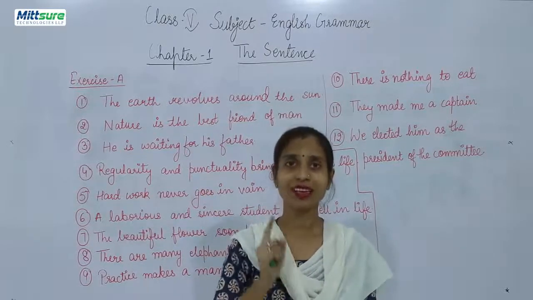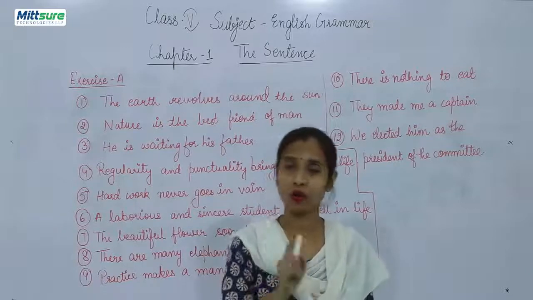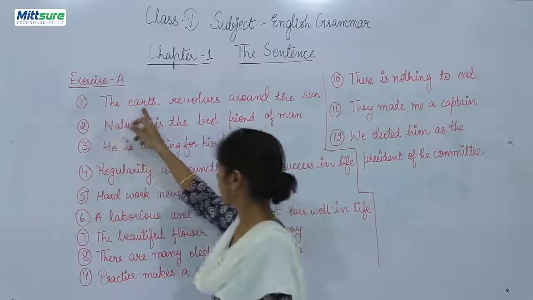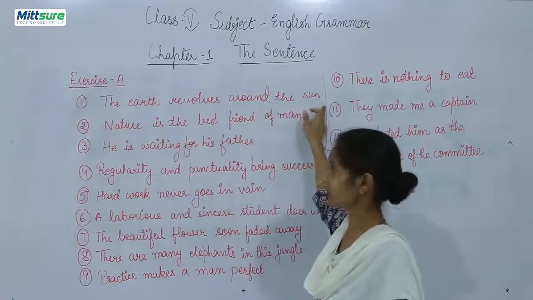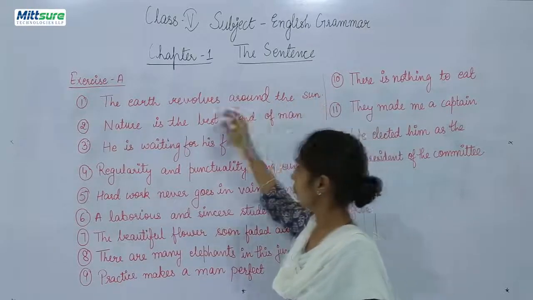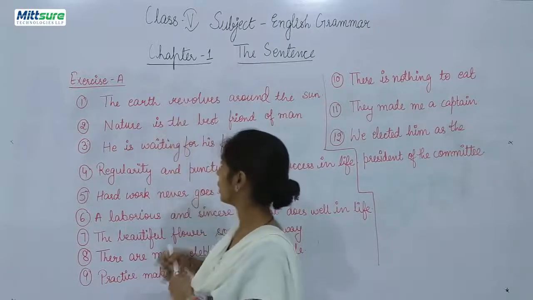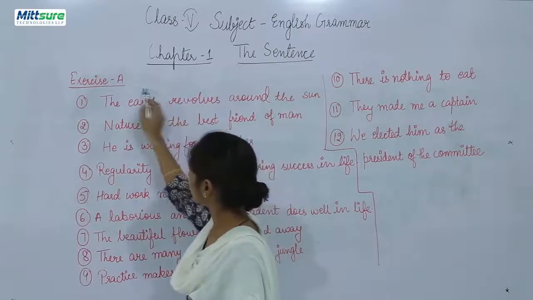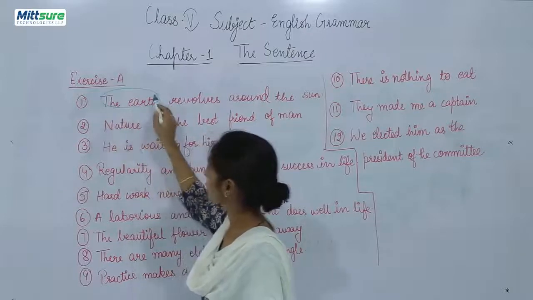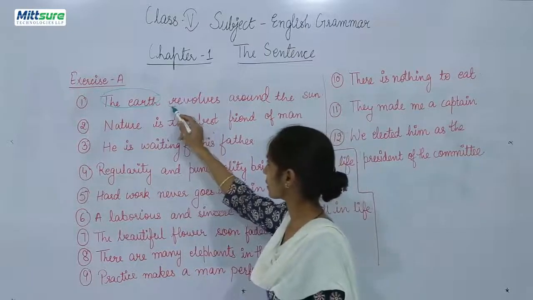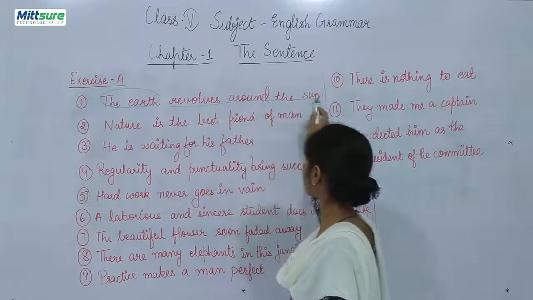You will always ask the question who or what, right? For example, the earth revolves round the sun. What revolves? Who revolves round the sun? The earth.